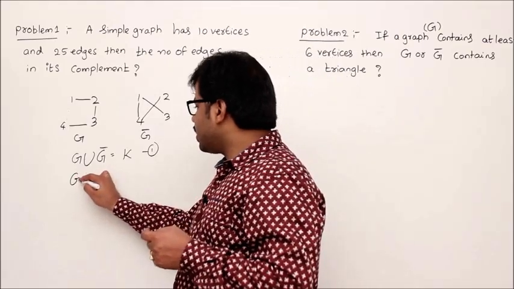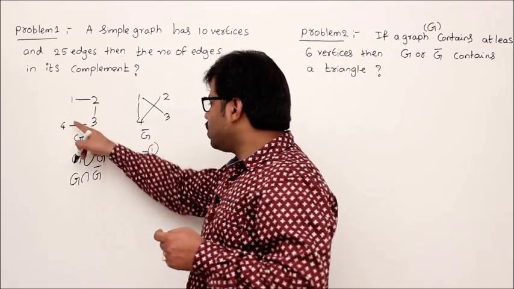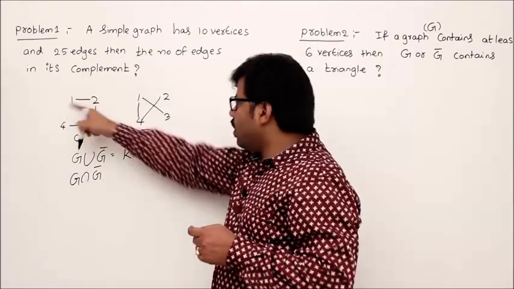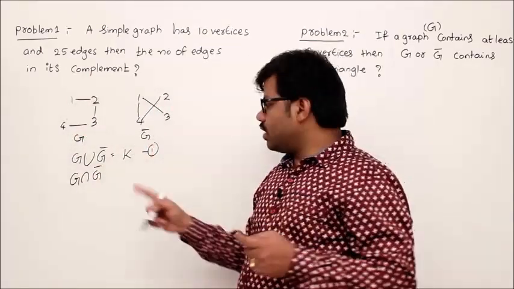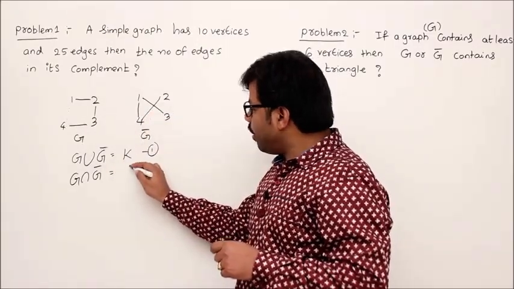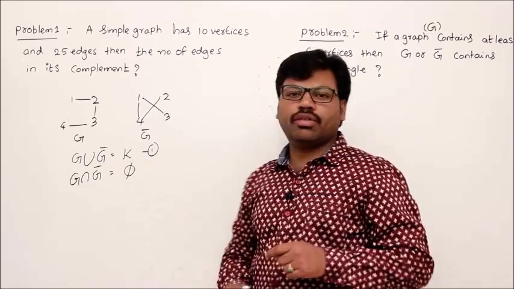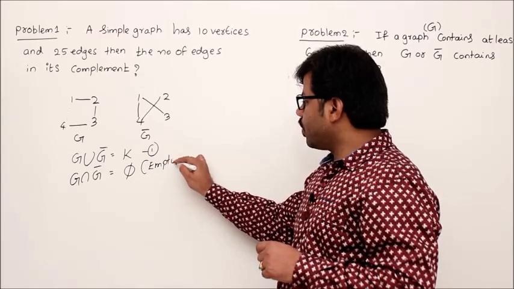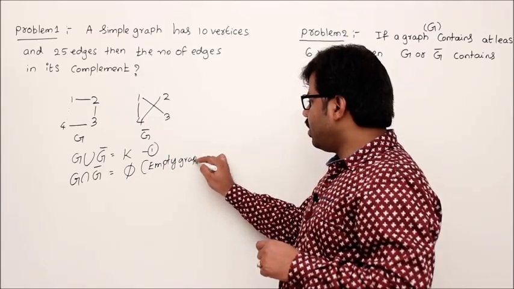Second one, G intersection G bar. Whenever there is an edge in G, we are not drawing it. Whenever there is no edge, we are drawing it. Then there is nothing common between these two graphs, right? G intersection G bar is the empty graph, I can say. Okay, let's denote it by the empty set. So my intention is it is the empty graph. So keep these things in mind.